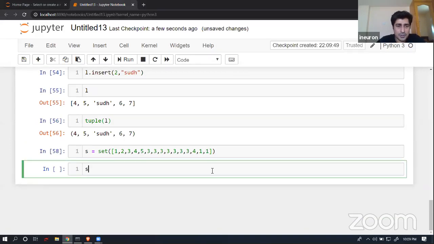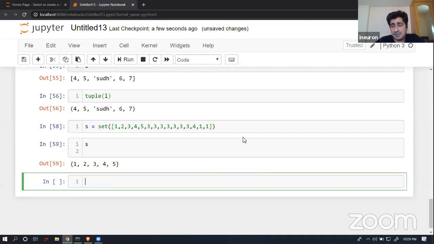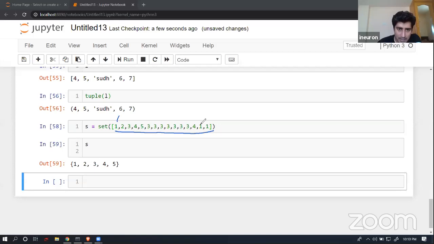Now if I show you the output, you will find that I have inserted multiple 1s, multiple 3s, and multiple 4s in the set, or collection, that I have created. In the list which I have passed, I have 1 multiple times, 3 multiple times, 4 multiple times. But when I print this variable, I get unique values.